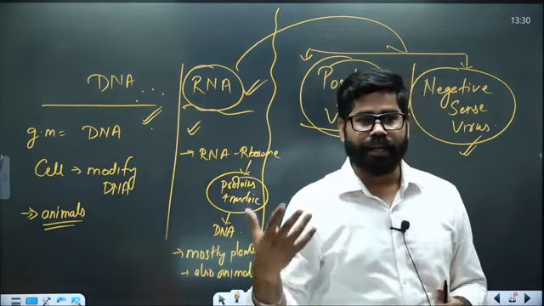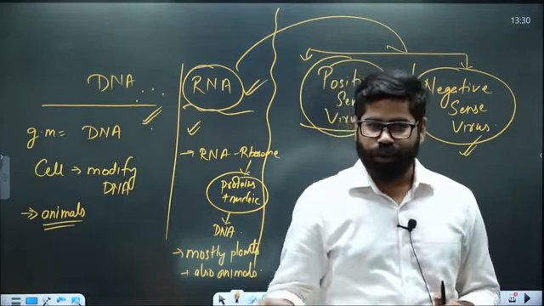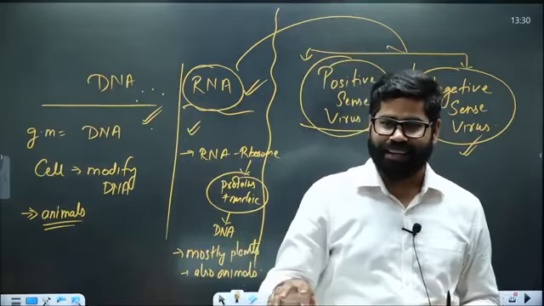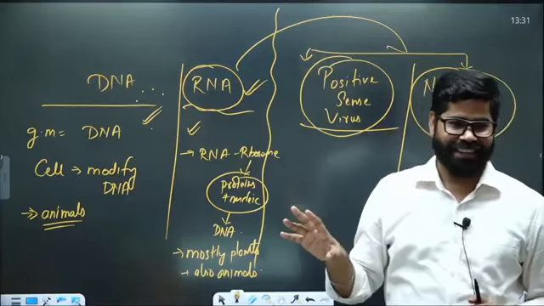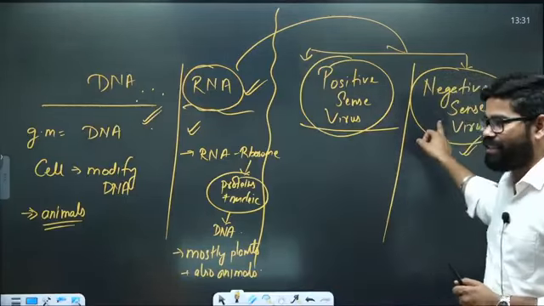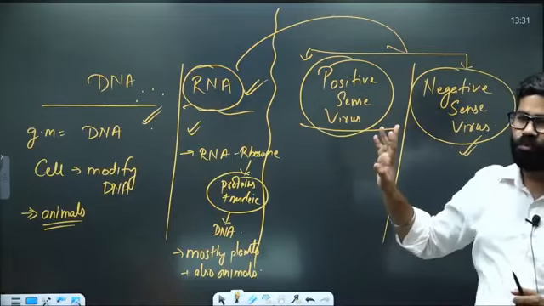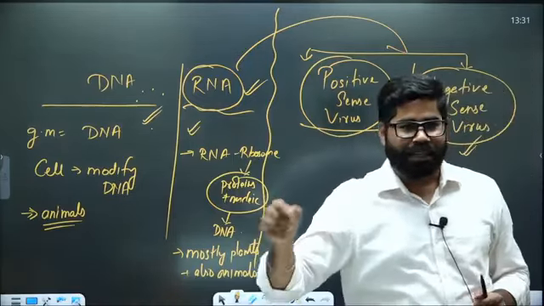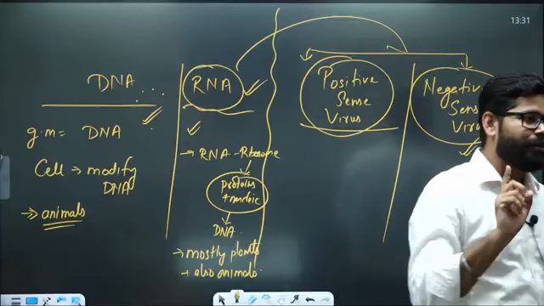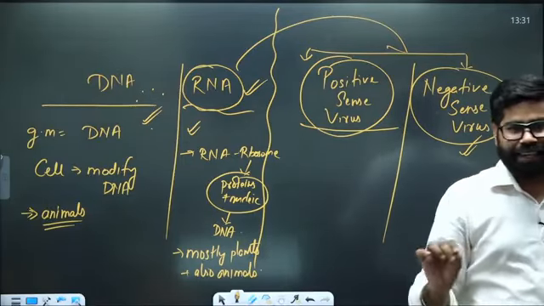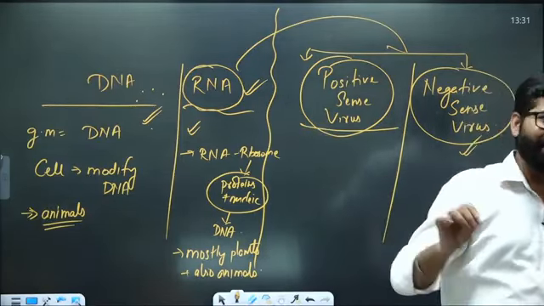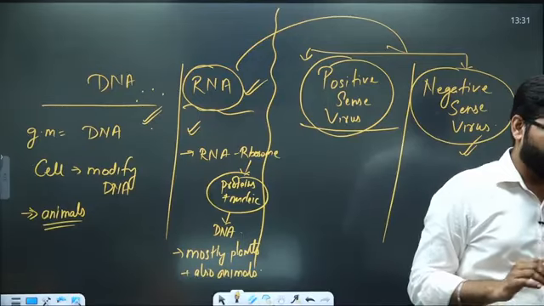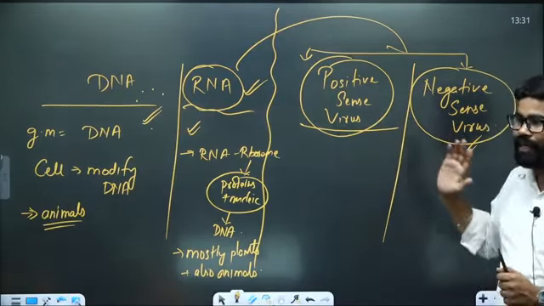They started raising an army internally, and once they had their own army inside India, they used it to defeat the various kings of India. The negative sense virus is like this. First it enters the body, creates its complementary structure, and with the help of that, invades the cell, captures it and uses it to increase its population. So they work in this manner, positive sense and negative sense viruses.